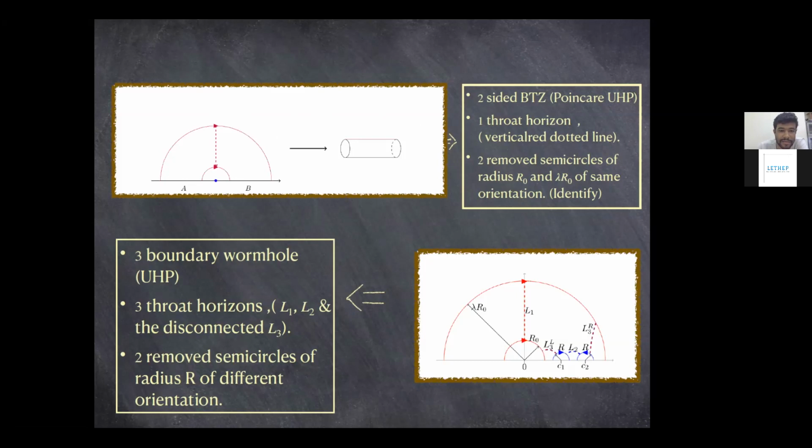Okay. Yeah. So the removed semicircles are of radius R0 and lambda R0. This lambda can be realized from a Killing vectors perspective, which I'll talk about later. Lambda basically comes into the picture due to the dilatation operator on this R0 semicircle.